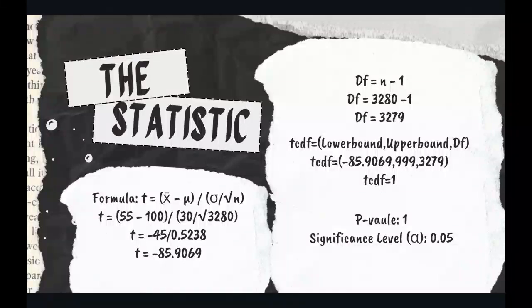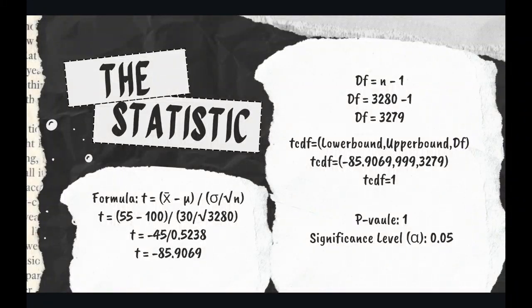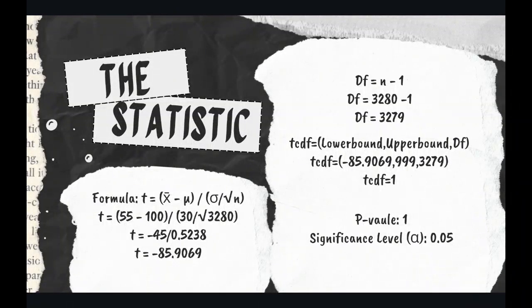So here are the statistics. The formula is t equals the sample mean minus the recommended average, over the standard deviation divided by the square root of the sample size. So t equals 55 minus 100 over 30 divided by the square root of 3,280. So t equals negative 45 over 0.5238. So t equals negative 85.9069. The degrees of freedom formula is n minus 1, which is 3,280 minus 1, so our degrees of freedom is 3,279.